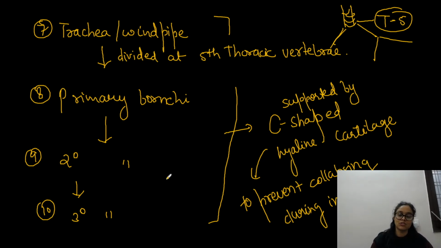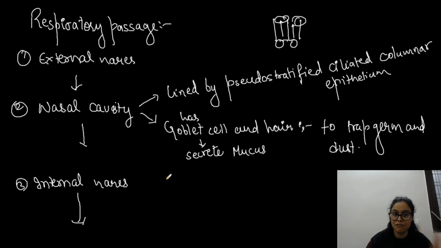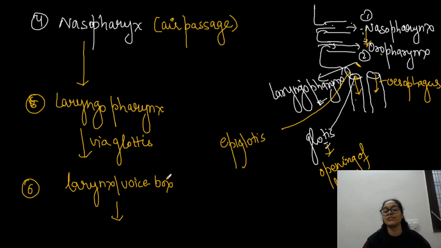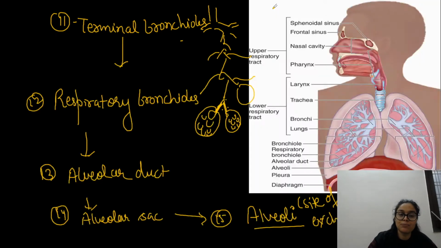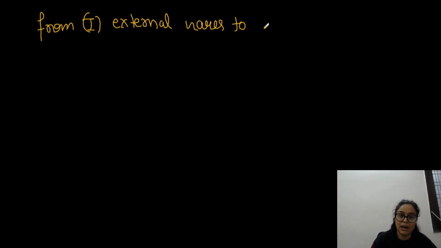Right, so these are the structures, and one of the best things you have to remember is that from the first, that is from the external layers to the terminal bronchiole, तो मतलब 1 से लेकर 11 तक जो part है, from 1 to 11, 1 means external layers to the 11th part, that is the terminal bronchiole.